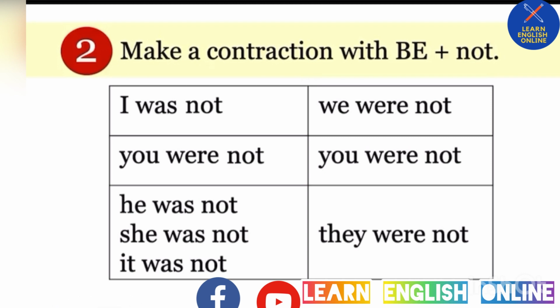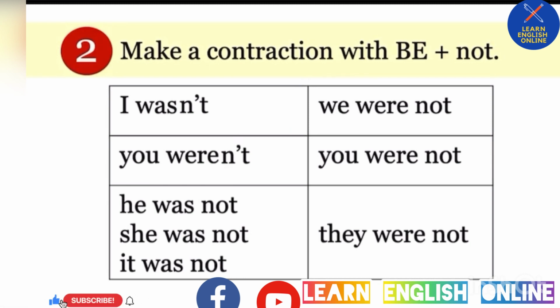So this time to make the contraction, I was not, we drop the O in not. We push these letters together, and of course, there is an apostrophe. I wasn't. You were not. Same thing, we drop the O in not. We push these letters together so we have one word, and then the apostrophe.